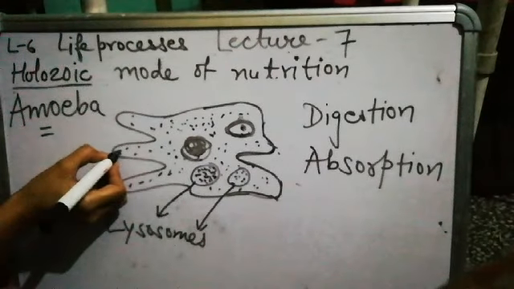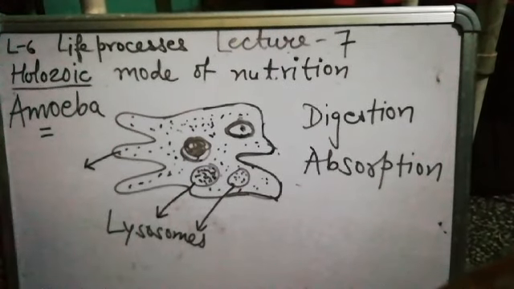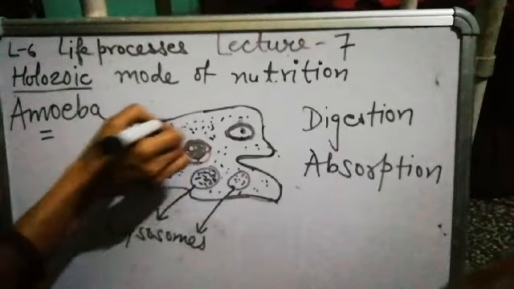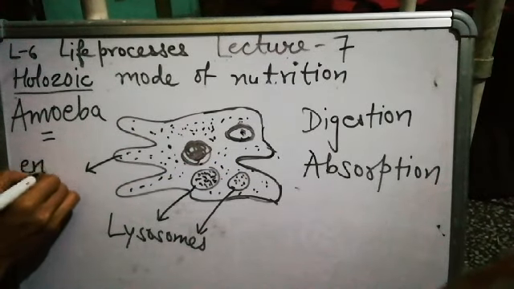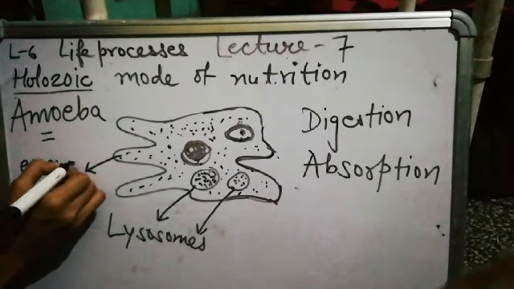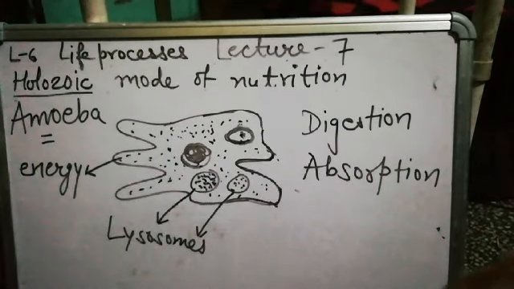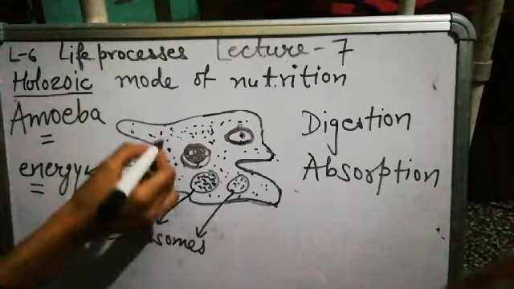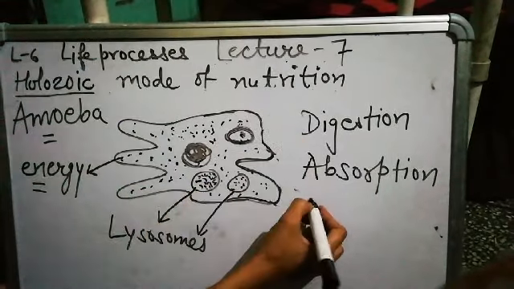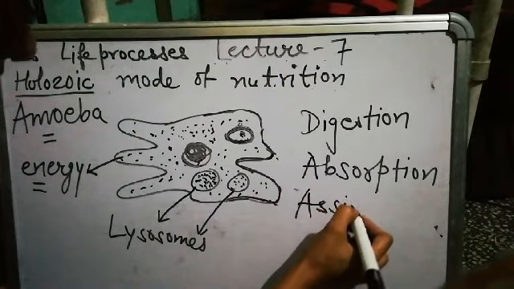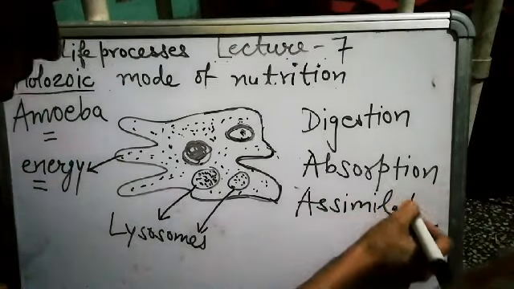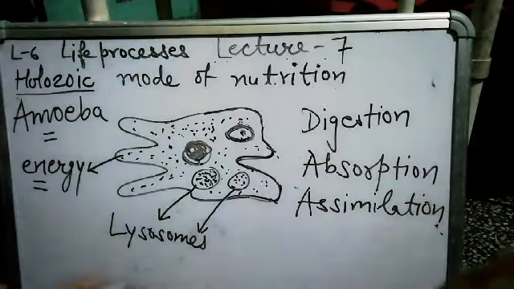Now, in the fourth step, what will happen? The food which is diffused in the whole cytoplasm is oxidized to release energy. That energy is utilized by amoeba to do daily life activities. That step is actually assimilation.